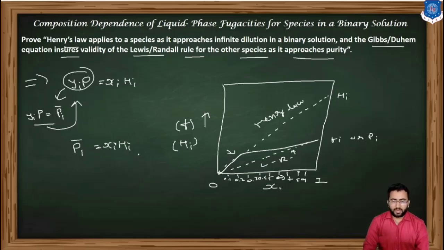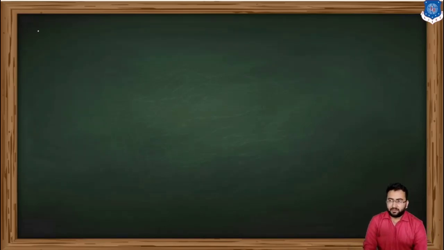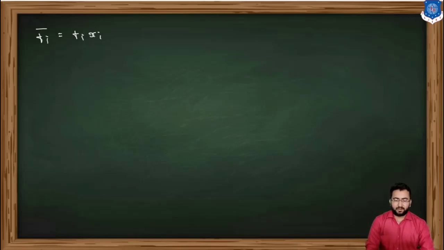Now Raoult's law can be given by yiP is equal to xi Pi saturated, so that can be written like this: pi bar is equal to xi Pi saturated. If the pressure is replaced by the fugacity, then this equation becomes fi bar is equal to fi into xi, which is known as the Lewis rule.